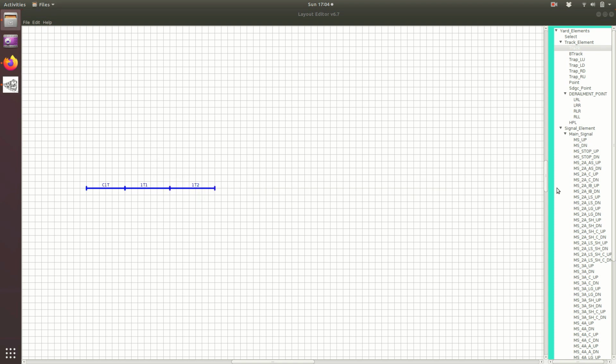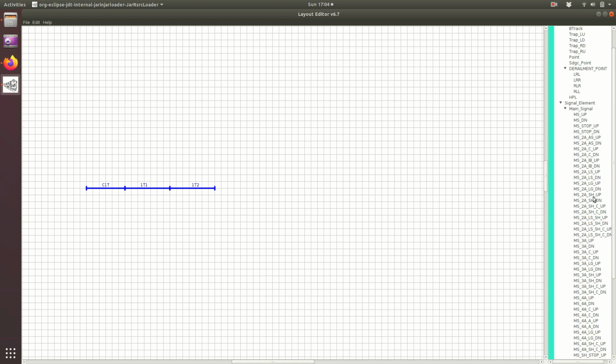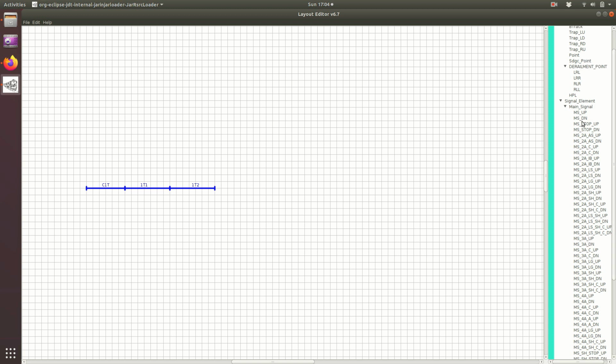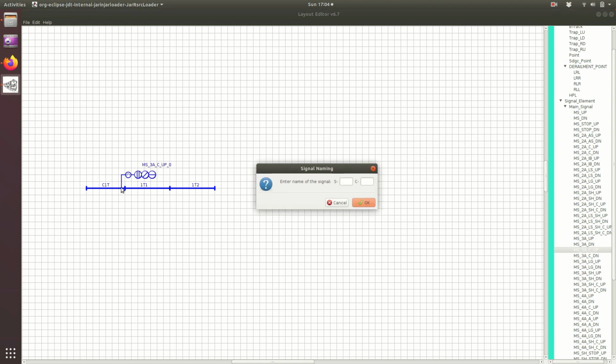Then on C1T I have three aspects. This is the main signal library. I have a 3 aspect signal with calling on. So I will place it here. The signal number is S1, and the calling on number is also given, S1C1.